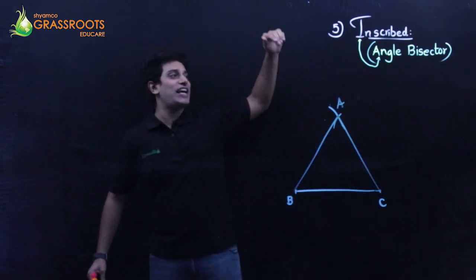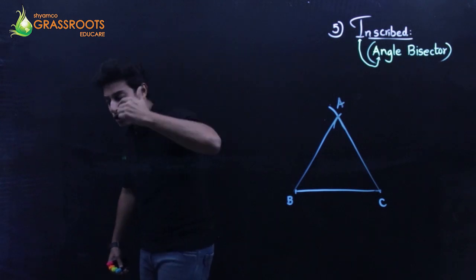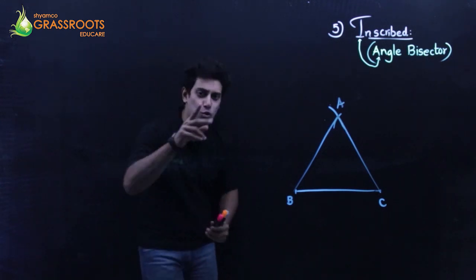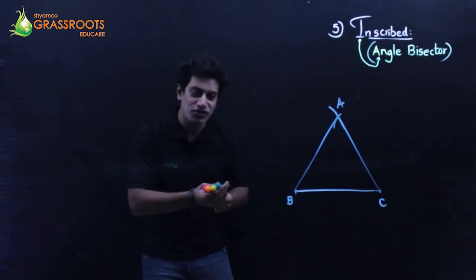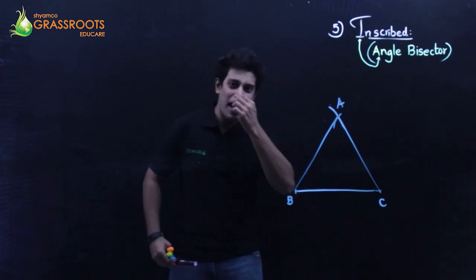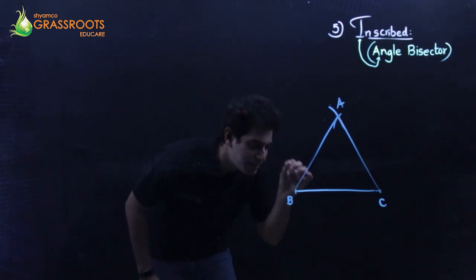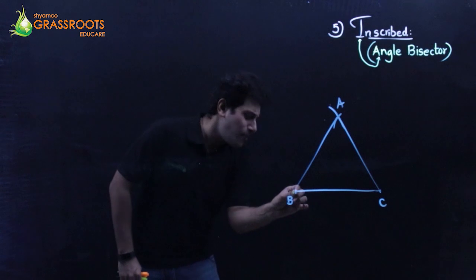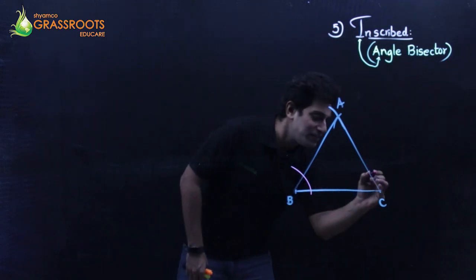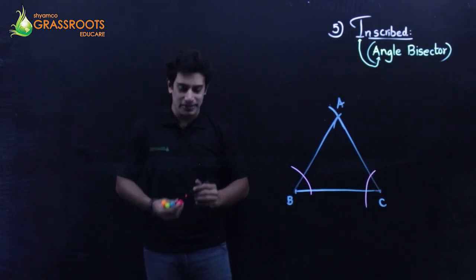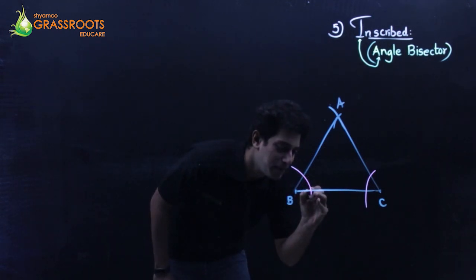What you do is, you draw angle bisectors of any 2 angles. You drew perpendicular bisectors of 2 sides. Now, angle bisectors of 2 angles. So first, let me take the base for my angle bisector. That's easy to do. Keep the tip of your compass at B. Just stretch it roughly and cut an arc. Do the same at C. So this is called angle bisector. Okay. Now, keep the tip of your compass again at this point.